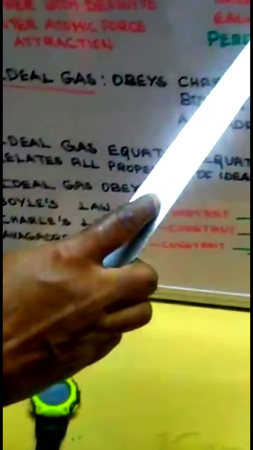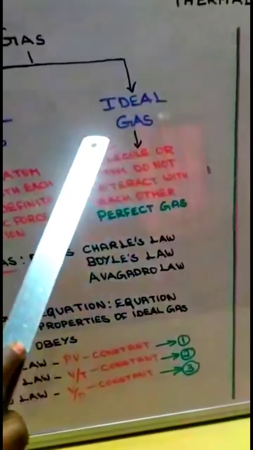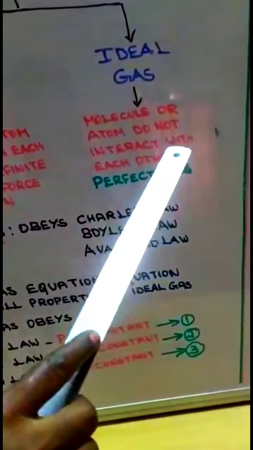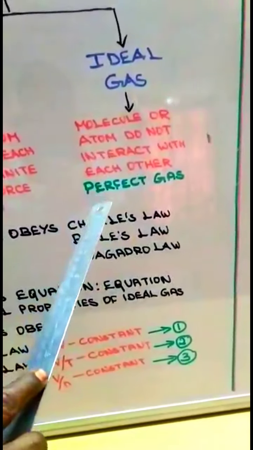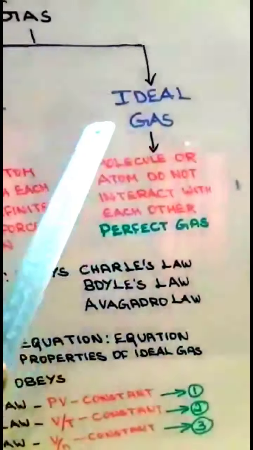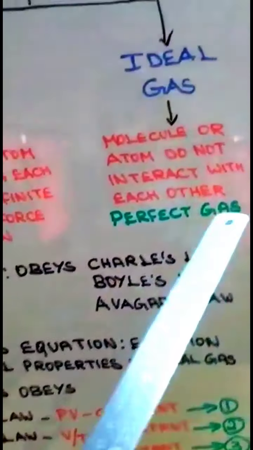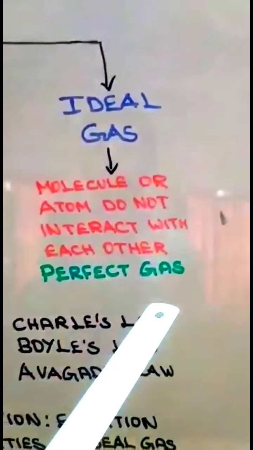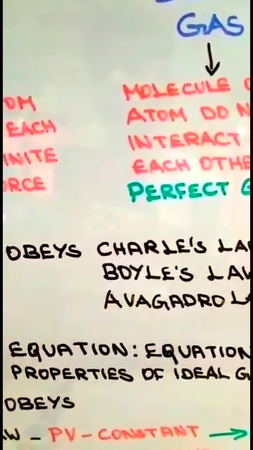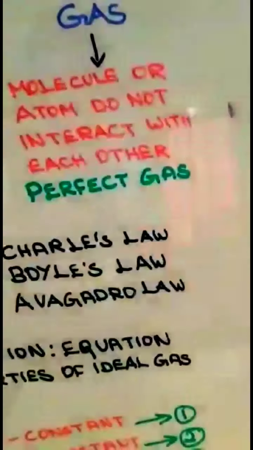No gas is truly ideal because the molecules of any gas will have a certain amount of interaction among them. But these interactions are weaker when the pressure is low and the temperature is high because the interatomic or intermolecular forces of attraction are weak in an ideal gas. Hence, a real gas at low pressure or high temperature can be termed as a perfect gas.